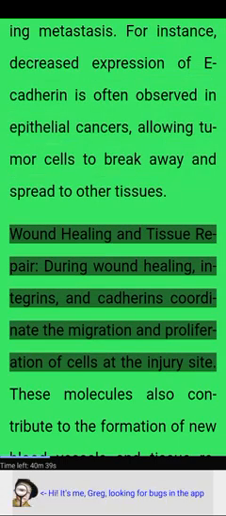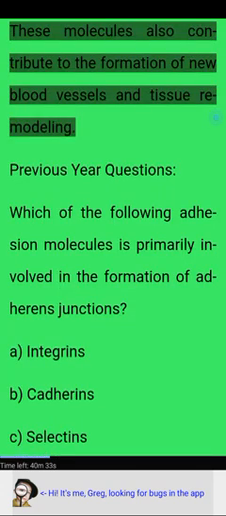Wound healing and tissue repair. During wound healing, integrins and cadherins coordinate the migration and proliferation of cells at the injury site. These molecules also contribute to the formation of new blood vessels and tissue remodeling.